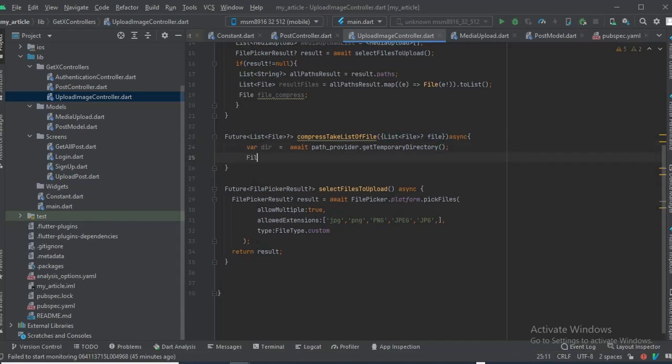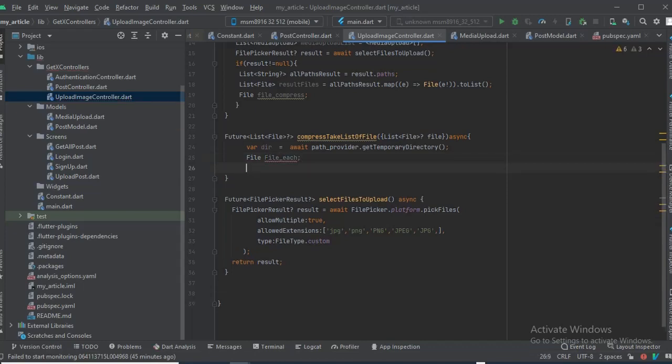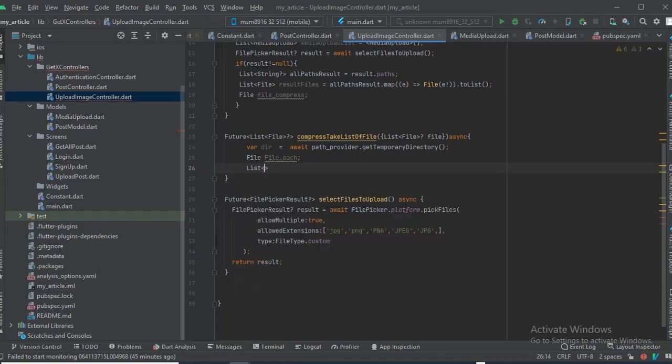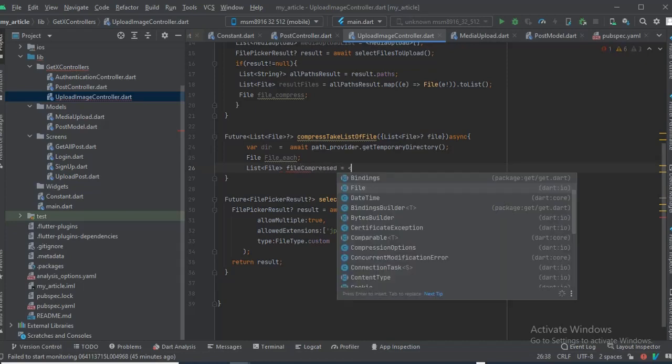In that case, we're gonna say file each, and then we're gonna say lists. It'll be like a list of compressed files. So we're gonna say file compressed, go to new list.